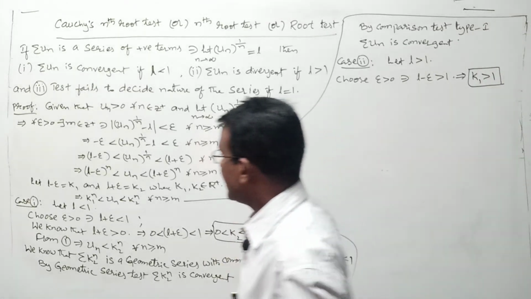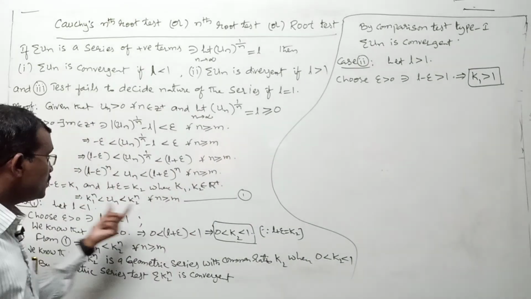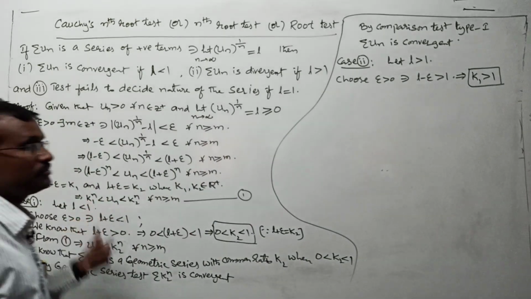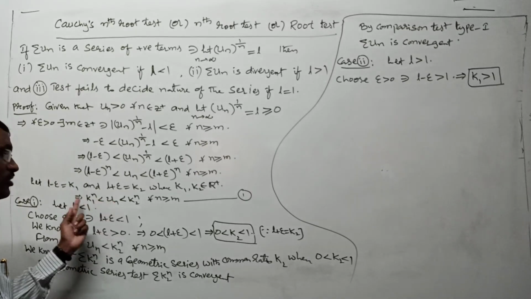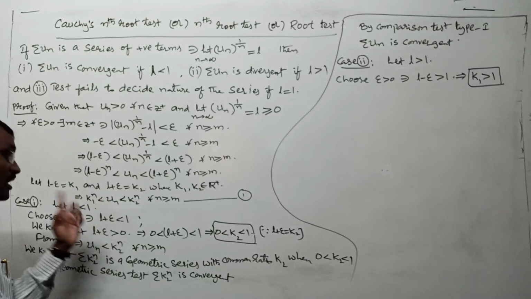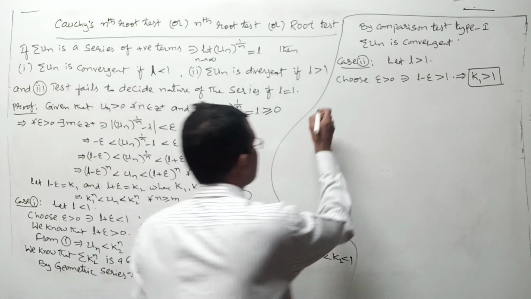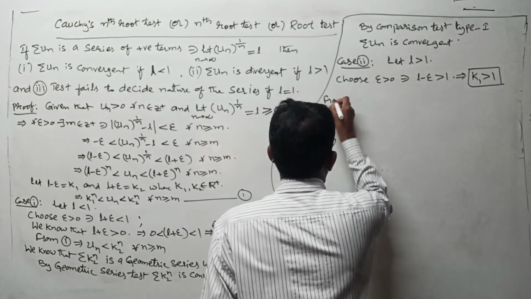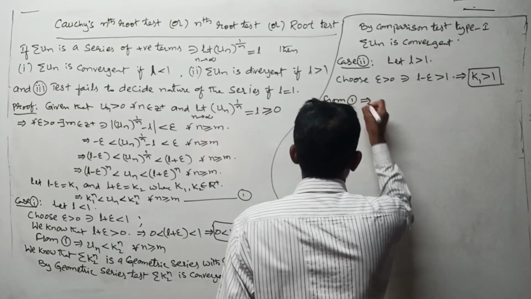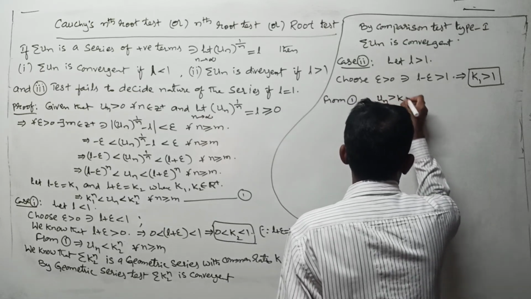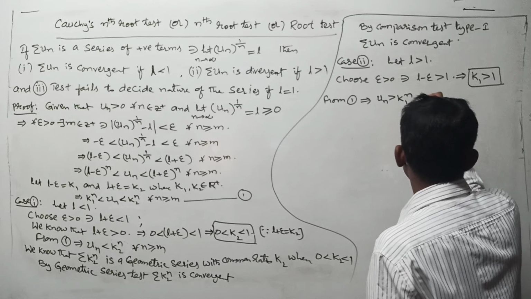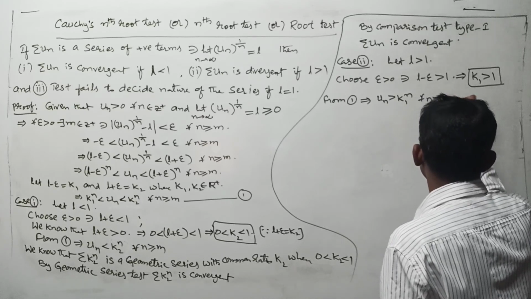Okay, now let us come on to relation number 1. In this take the first part, and I am writing k1 power n is less than un, I am writing in the reverse order. Un is greater than k1 power n, one and the same. From 1 implies un is greater than k1 power n for all n greater than or equal to m.